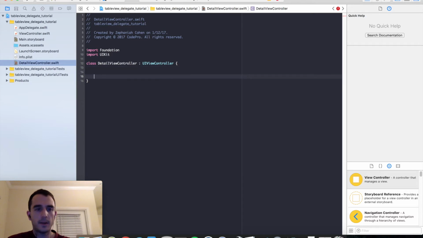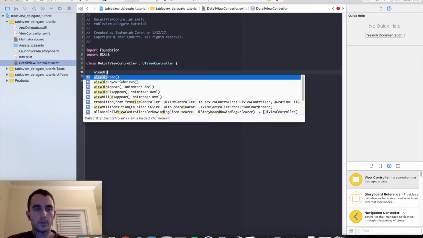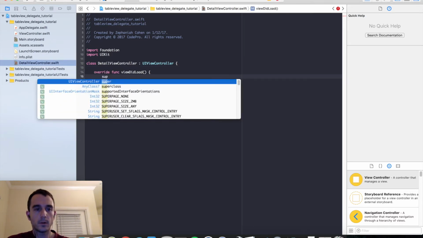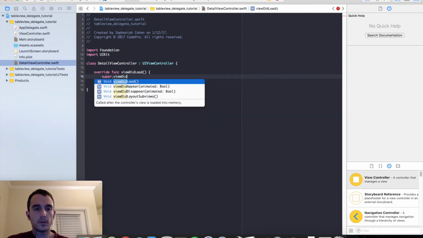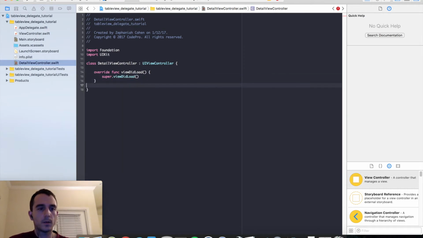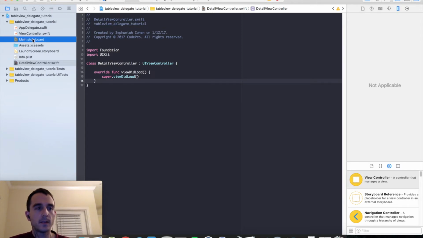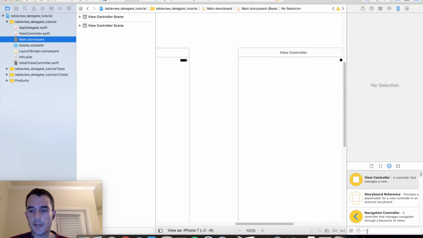And let's just go ahead and override our viewDidLoad, which is our starting point for this view controller, super.viewDidLoad.